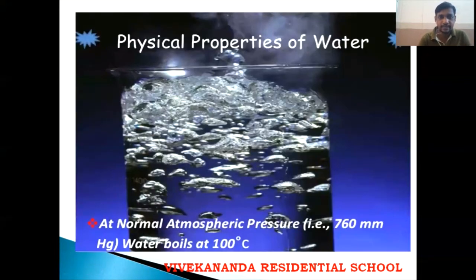The next property: at normal atmospheric pressure, that is 76 centimeters of mercury or 760 mm Hg, water boils at 100 degrees Celsius. If the pressure is more than 760 or less than 760, the boiling point of water will change. If the pressure is increased or decreased, the boiling point will also change.